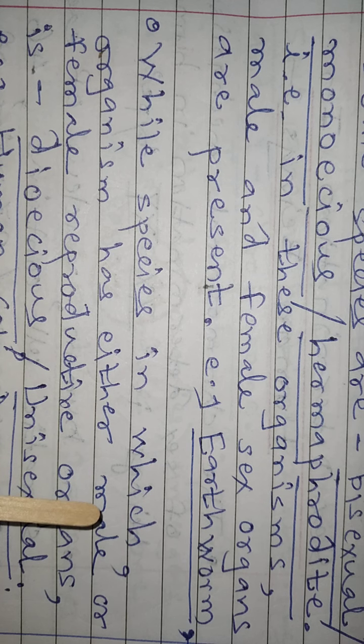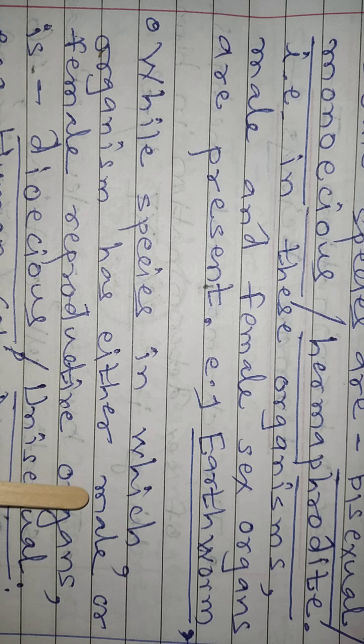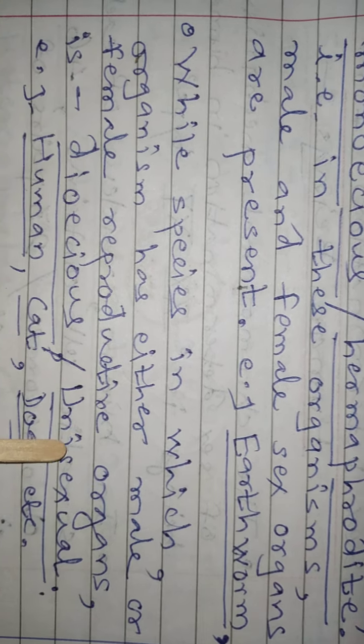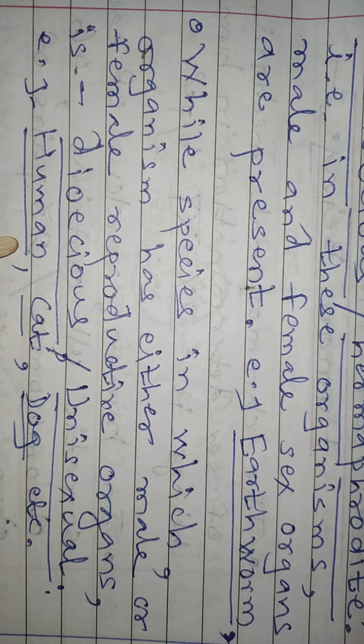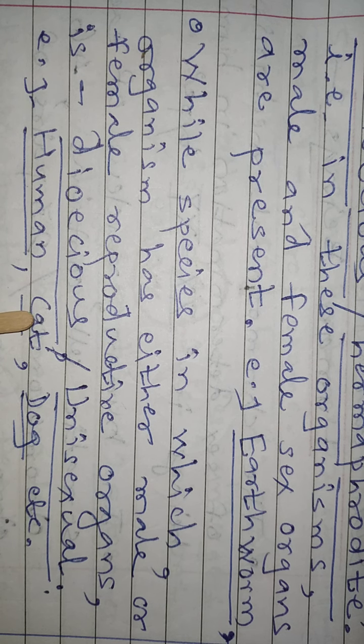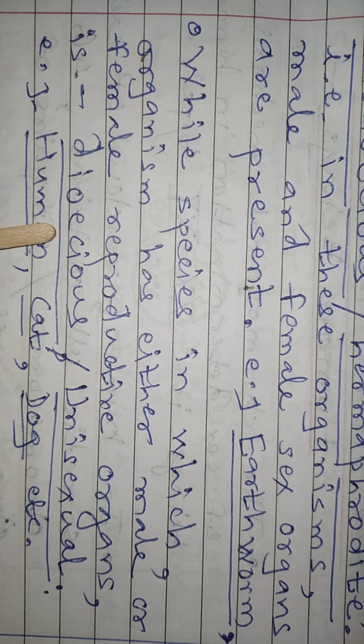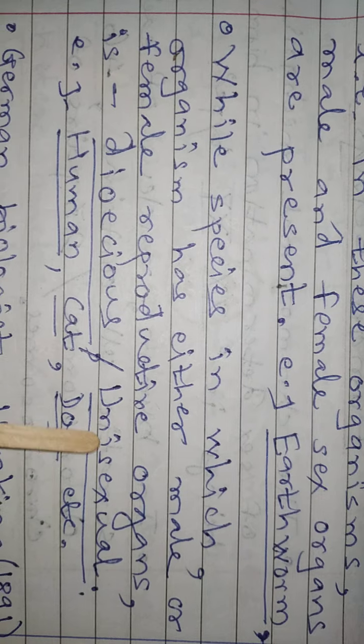A single body contains both sex organs, as in the case of earthworm. While species in which organisms have either male or female reproductive organs are dioecious or unisexual, as in the case of human, cat, dog. Male and female humans are different. Male cat, female cat are different. So two different sexes are there. Organisms are dioecious or unisexual.